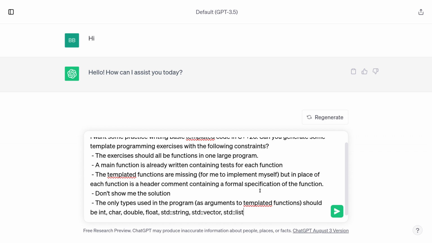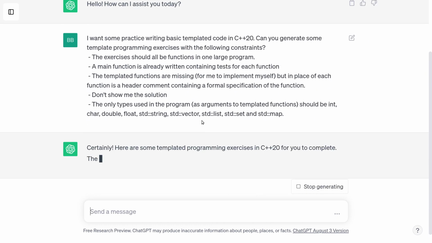In my previous attempt that I had to give up on, it was trying to make me generate templated code that worked with all sorts of bizarre standard library features that are commonly used for templated things but not commonly used in CSC 116. So we'll just list all the types we're willing to work with today. This will also allow us to avoid it suggesting that we write a linked list or something on our own, because we don't want to do that, because that's next week's topic. All right, well, let's just hope for the best. Keep our fingers crossed here.